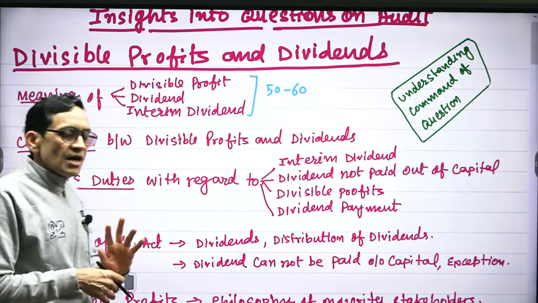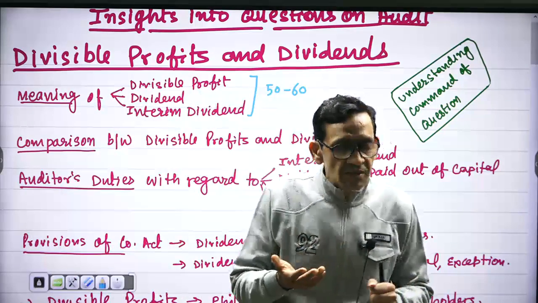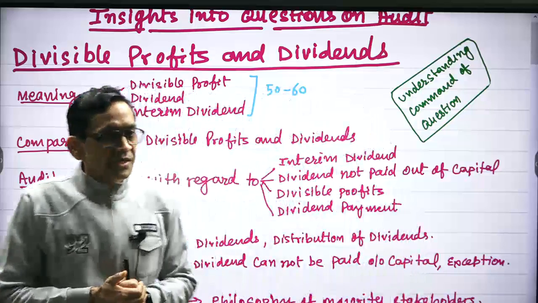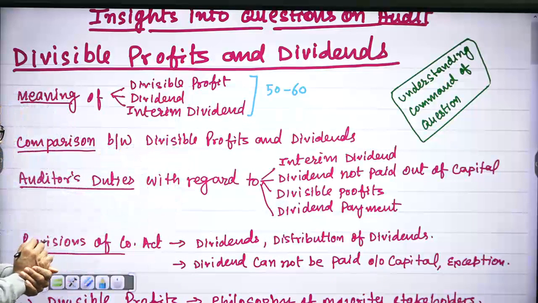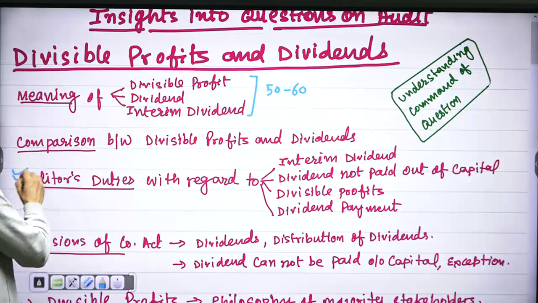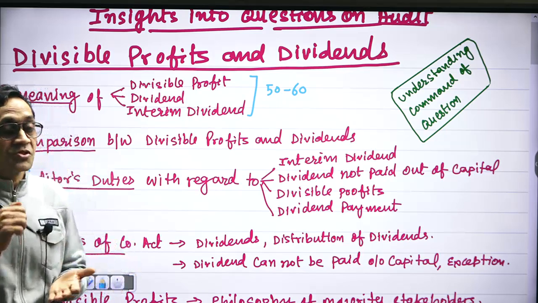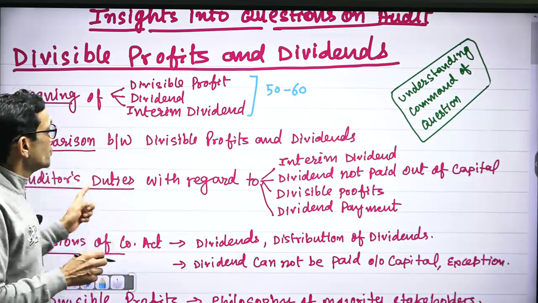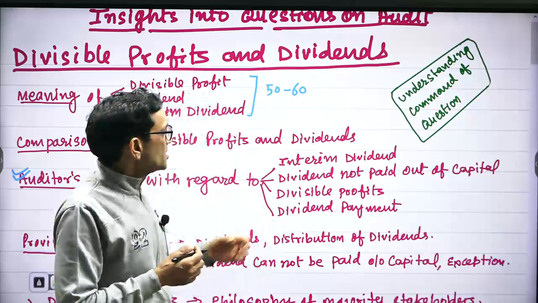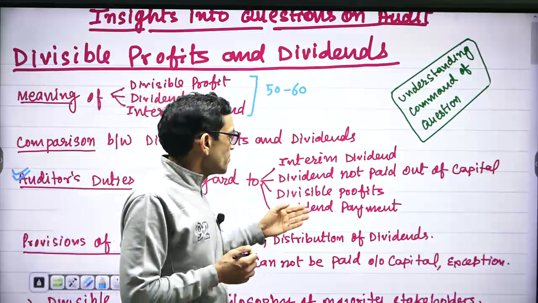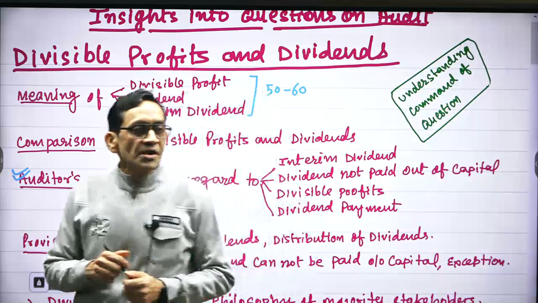Questions on comparison may be asked in audit in any other area also, whether it is financial accounting or income tax or financial management. So here you are asked comparison between divisible profit and dividends once it has been asked. But most of the time this has been asked, and definitely it will be the demand of most of the questions in audit. Means auditor's duty with regard to interim dividend, means how auditor will verify interim dividend, similarly divisible profit, similarly dividend payment, and similarly duty with regard to ensuring that dividend is not paid out of capital.